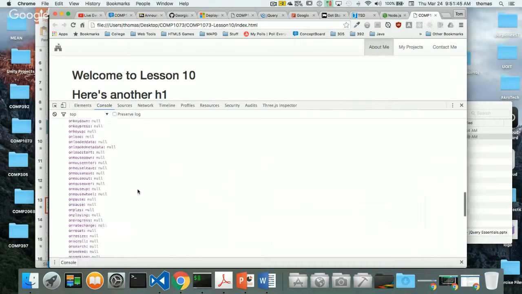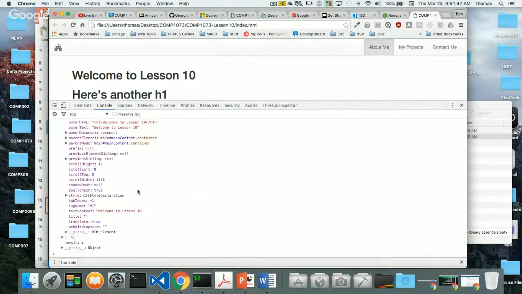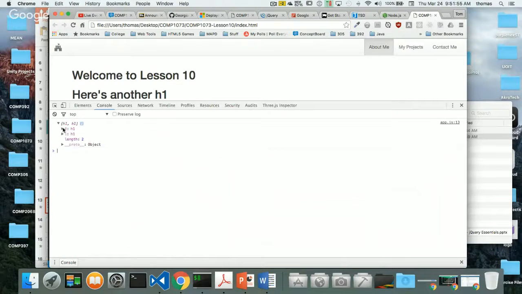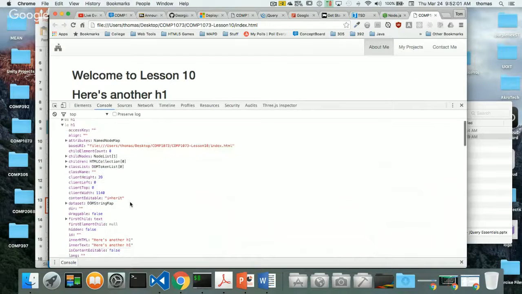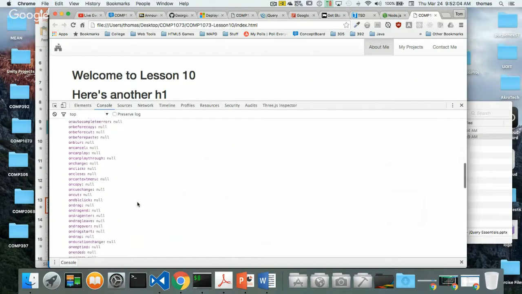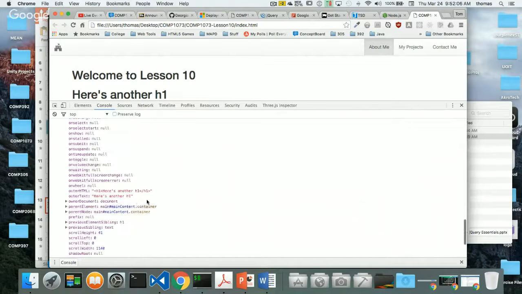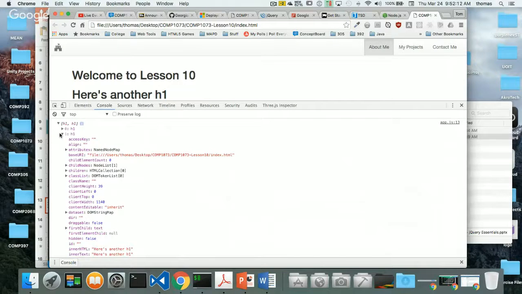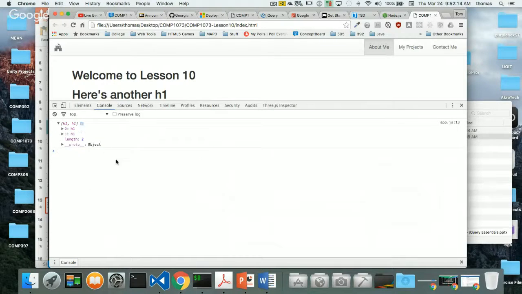I get my first element, and the inner text of the element. If I go all the way down to the text, I can see that the text content is "welcome to lesson 10." That's for my first one. And my second one, so array element 0, array element 1. If I go back down and look at this, I can see the second one, which should say "Here's another H1." So I can do the same thing with JavaScript as I do with jQuery.